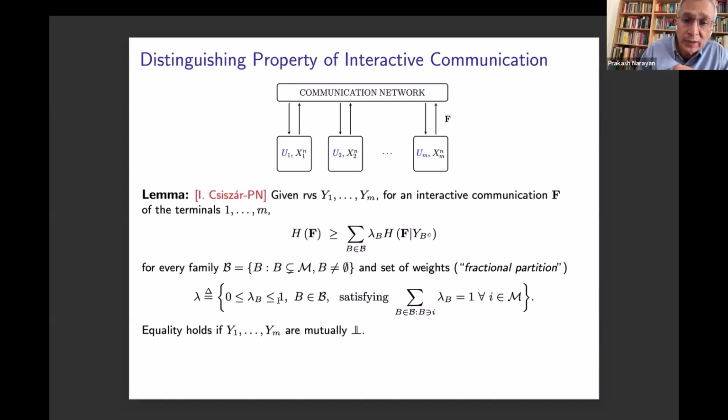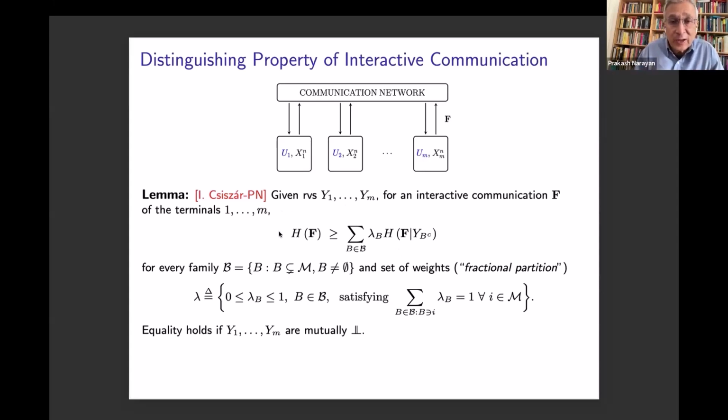They lie between 0 and 1. And if we take any terminal I and sum all the lambda B's for B's in the subsets of 1 through M that contain the terminal index I, that sums to 1. This lambda is called a fractional partition. It's a beautiful combinatorial object with very many nice properties. And this inequality, equality will hold, for instance, if Y1 through YM are mutually independent.